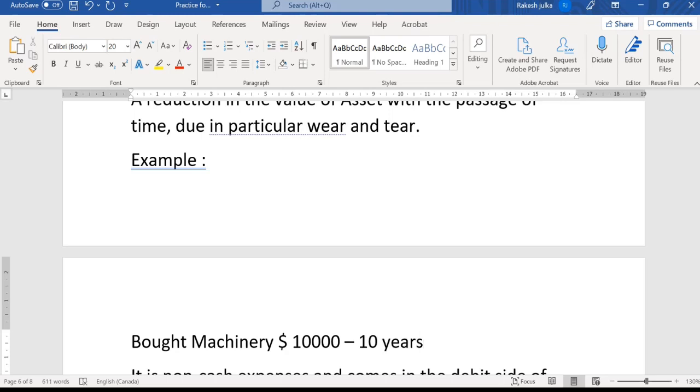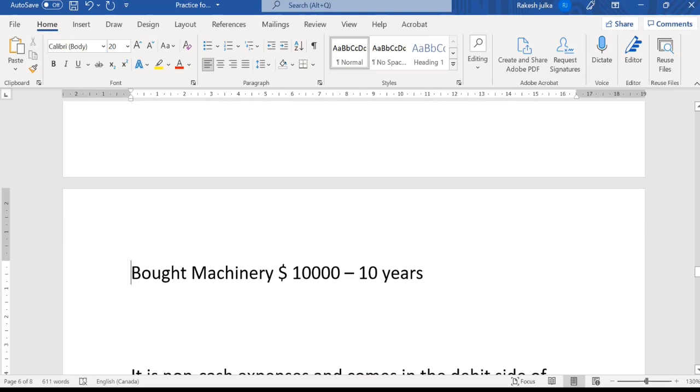If the life of the machinery is around 10 years, for every year we will charge depreciation. So the simple thing is, the total amount that we bought today divided by 10 is equal to $1,000. So $1,000 will be depreciation